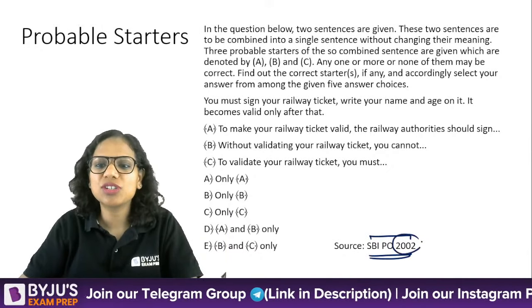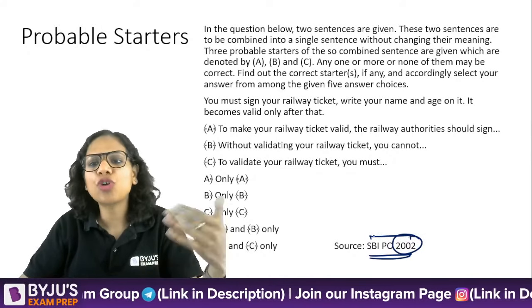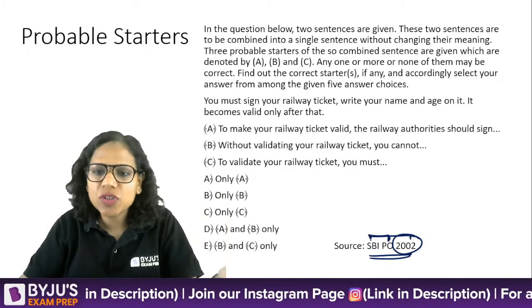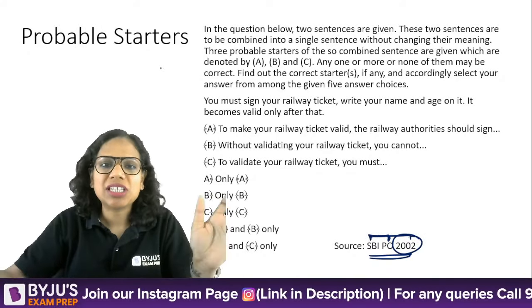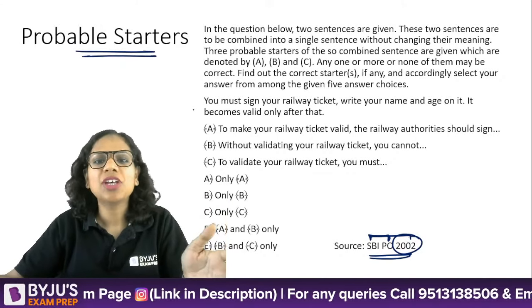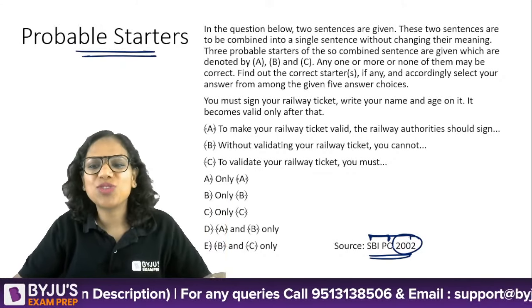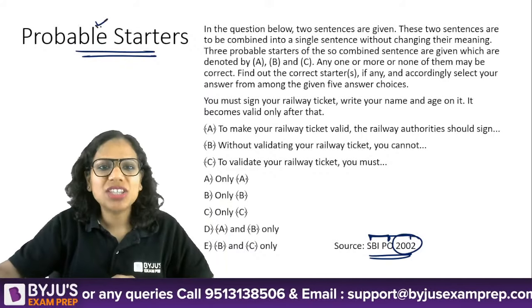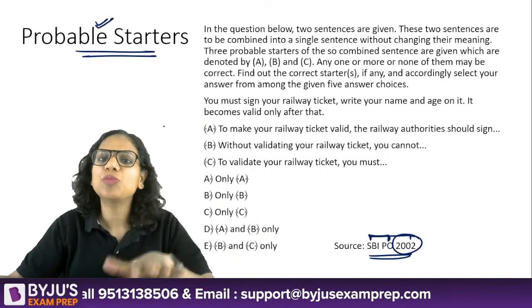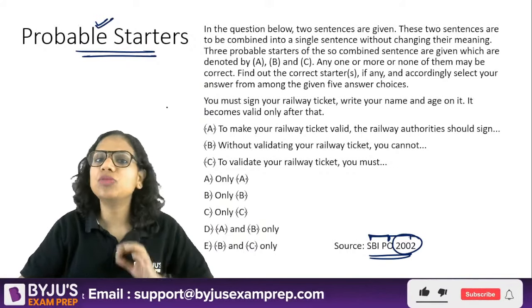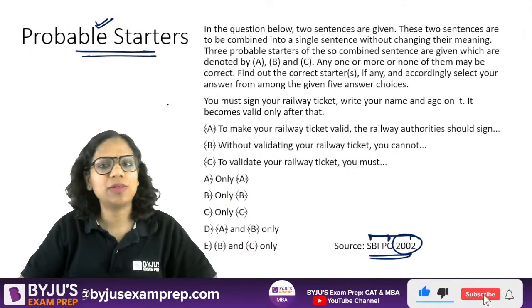It came in 2002 in SBI PO. Whoever was creating that memory based paper must have had an idea of the question type. So they picked up a question from another paper which matched that question type that was asked in MAH CET and put it there. So you need to be aware of this fact when you attempt your memory based papers.